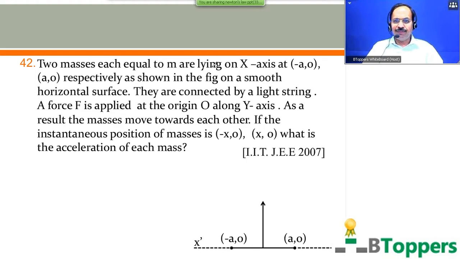Two masses each equal to small m are lying on the x-axis at minus a comma 0 and a comma 0 respectively as shown in the figure on a smooth horizontal surface. They are connected by a light string. A force capital F is applied at the origin along y-axis. As a result, the masses move towards each other. The instantaneous position of the masses is minus x comma 0 and x comma 0. What is the acceleration of each mass?